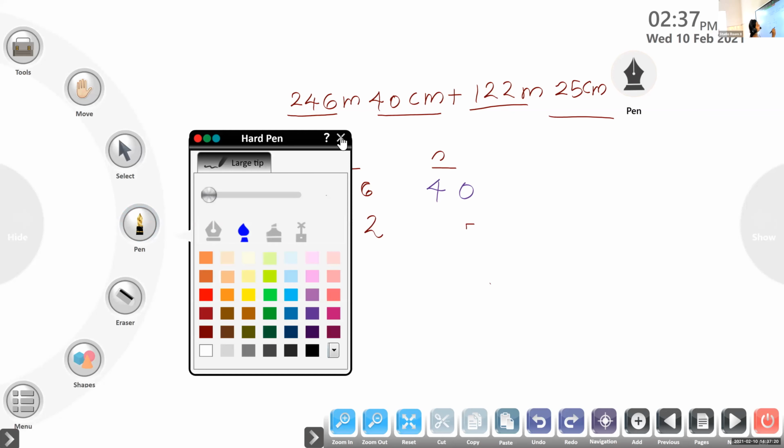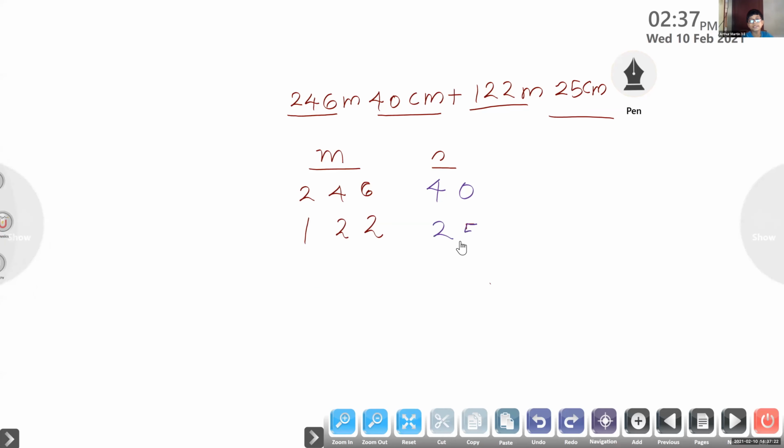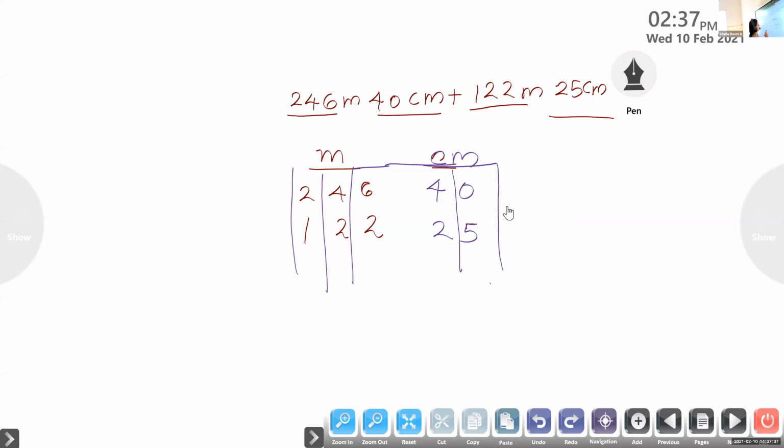Now the addition is the same as we have done in the addition chapter. Then we should add this: 2 plus 1, 4 plus 2, 6 plus 2, like that.